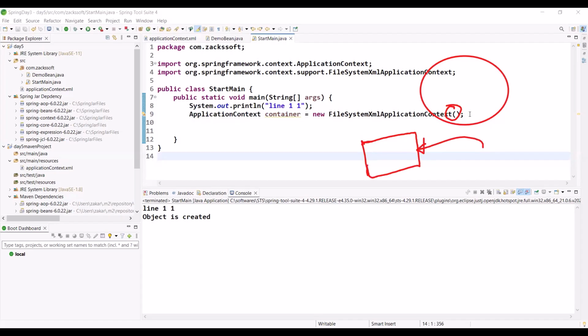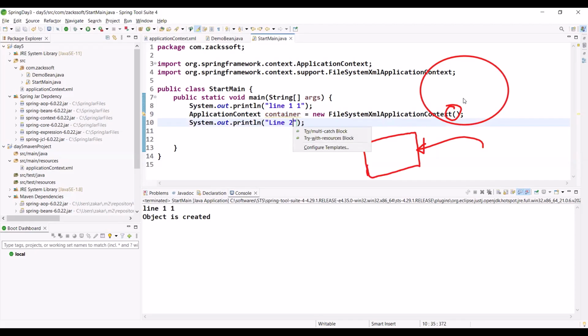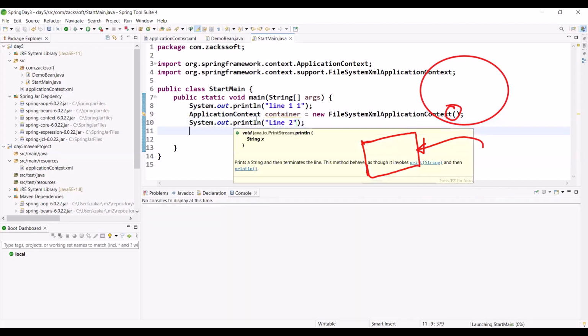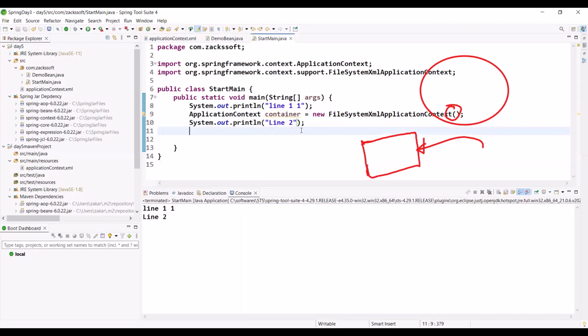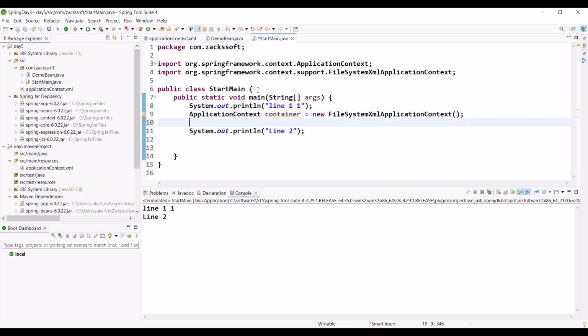After this line, let me write something. For example, sysout, like line 2. Control S, Alt Shift X. Understand, there is no error. Both printed, line 1, line 2. That means this line executed successfully, right? The application context is created, but the configuration is obviously not created. So how can we configure it?